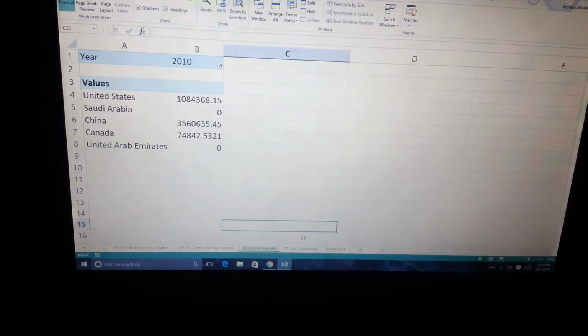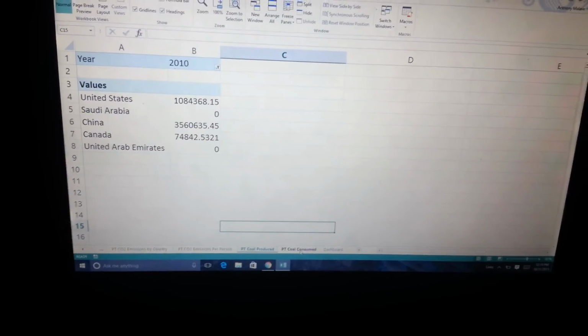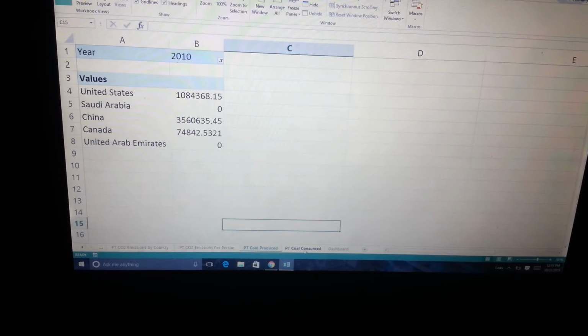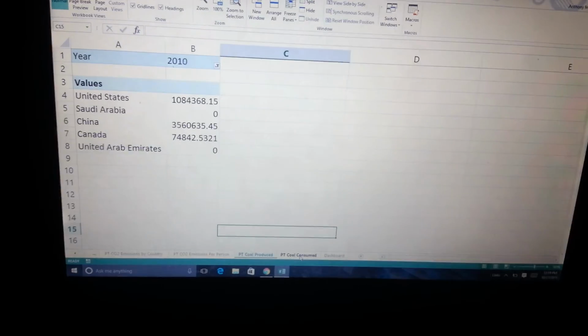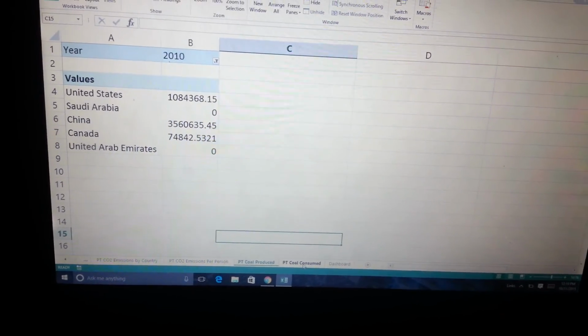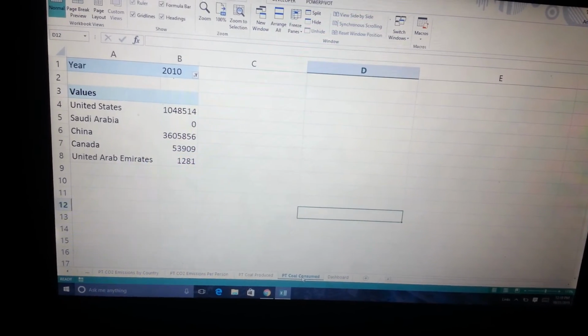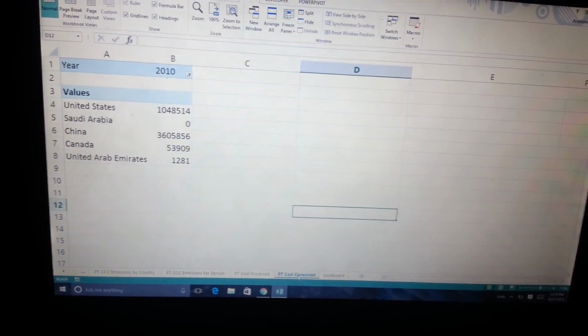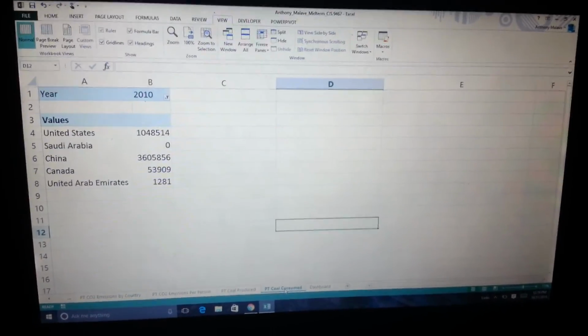If you specifically look at the figures for 2010, China produced 3.5 million short tons of coal. And here we can see that the consumption is 3.6 million. This is all in a format called short tons.